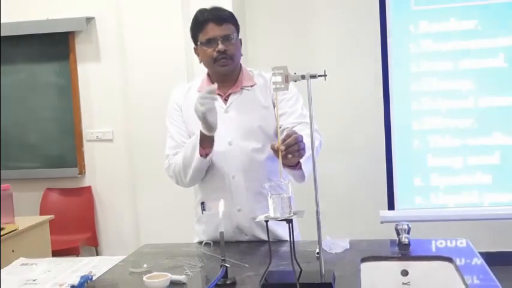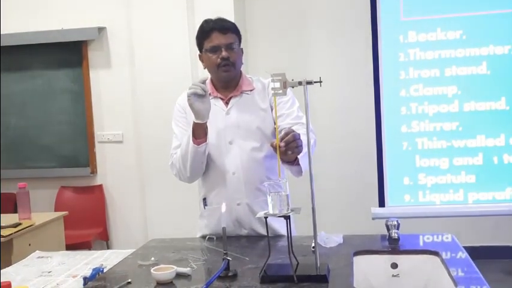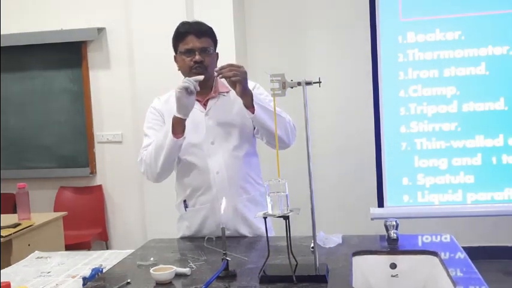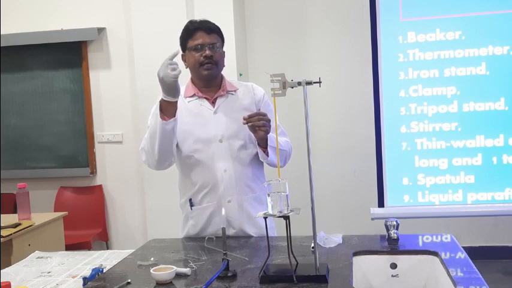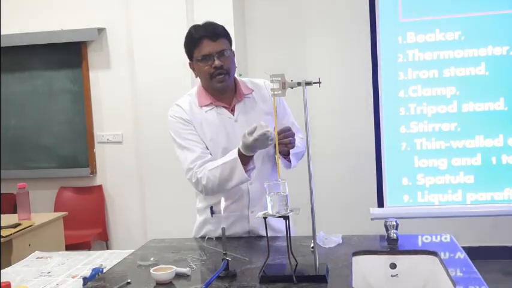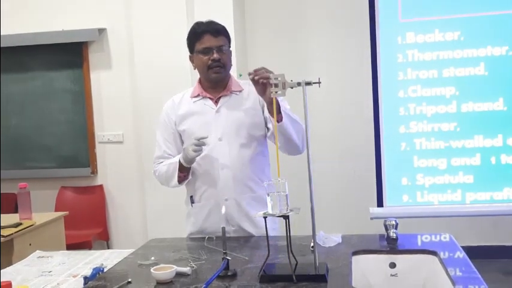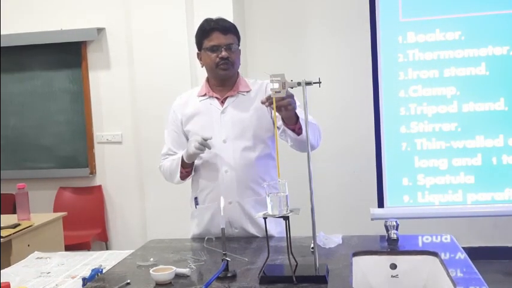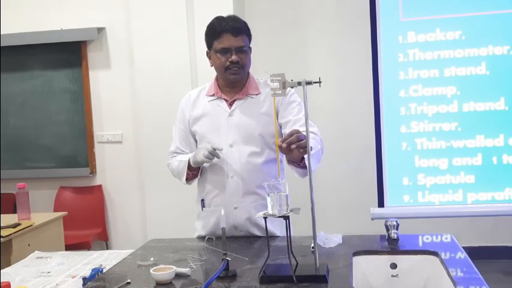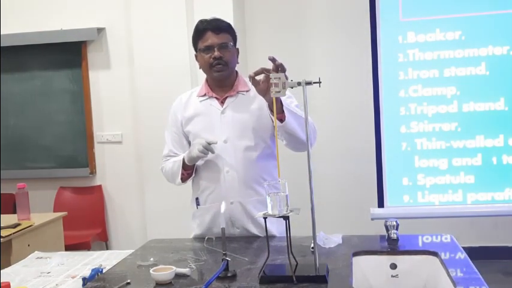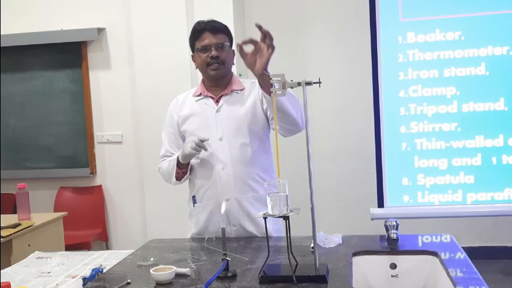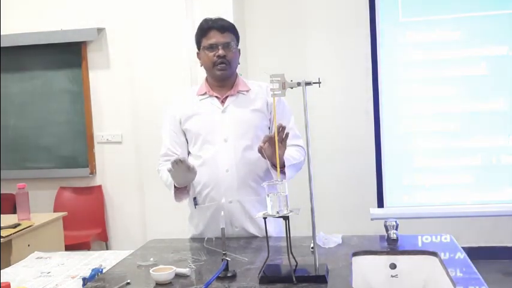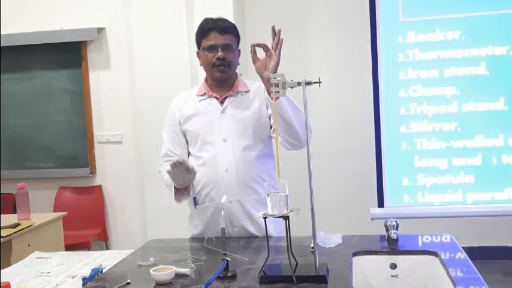So what happens at a particular temperature, we will be observing a solid substance which is present in this capillary is going to start melting. That temperature we are going to record as T1 degree Celsius, and when the complete substance is melted, that temperature we are going to record as T2 degree Celsius. The average of these two is taken as the melting point of that substance. This is in brief about the melting point of a given organic substance, and how it is calculated.